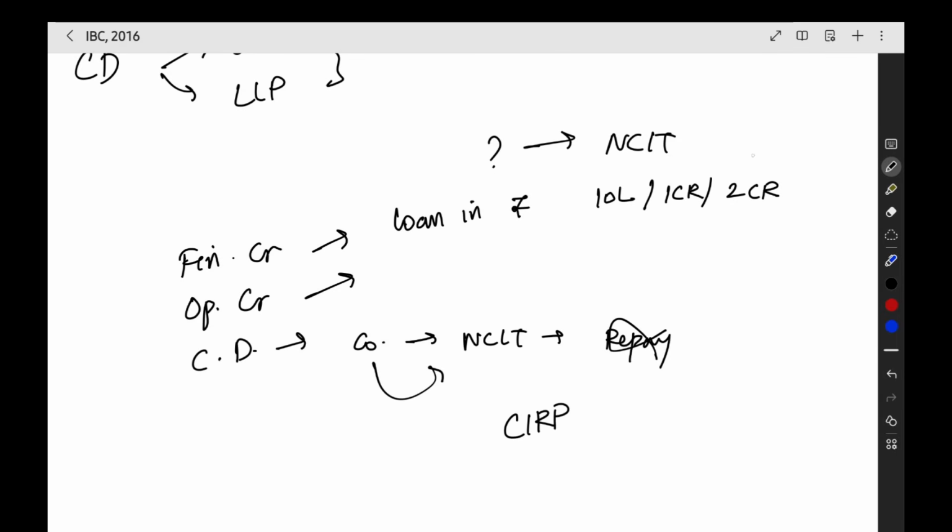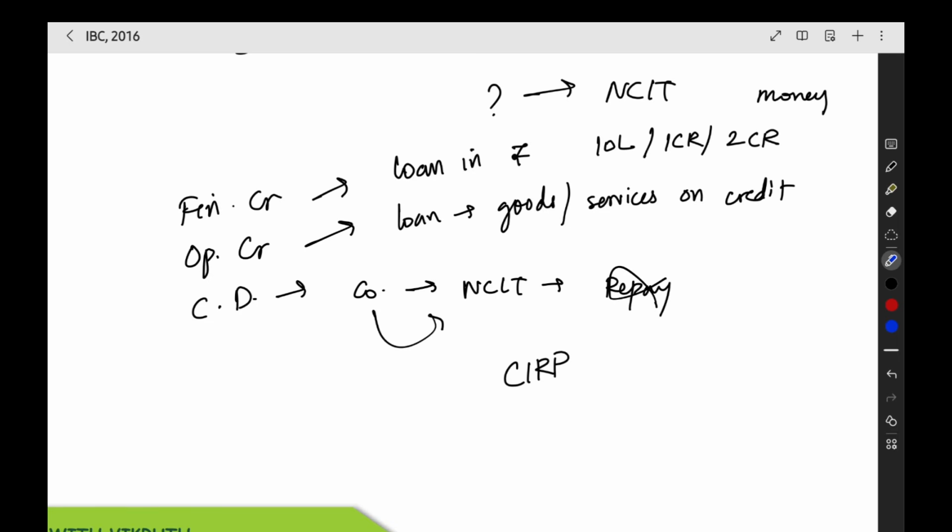They have given the loan in money. Operational creditor means they have given the goods or services on credit, and till now have not received the payment. So that is the operational creditor.